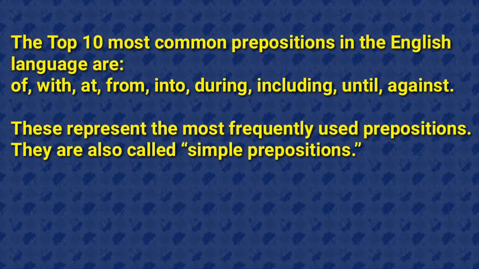The top 10 most common prepositions in the English language are of, with, at, from, into, during, including, until, against. These represent the most frequently used prepositions. They are also called simple prepositions.